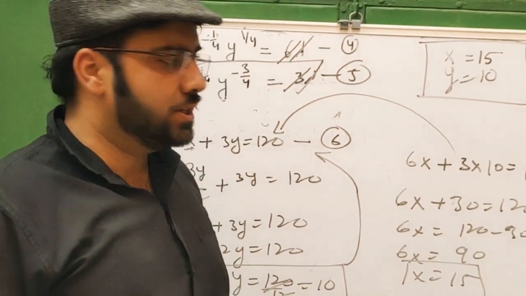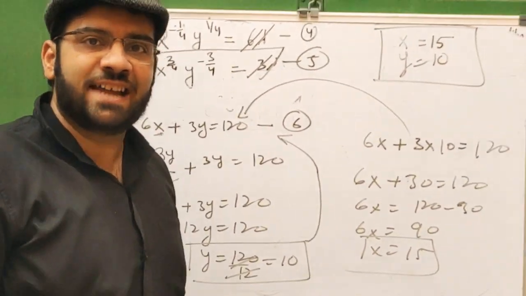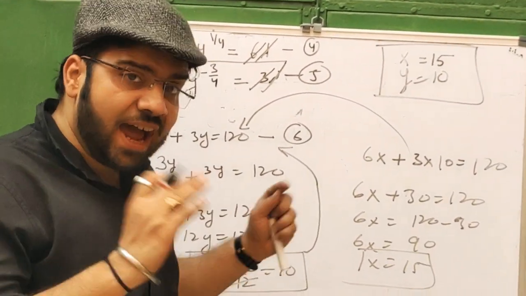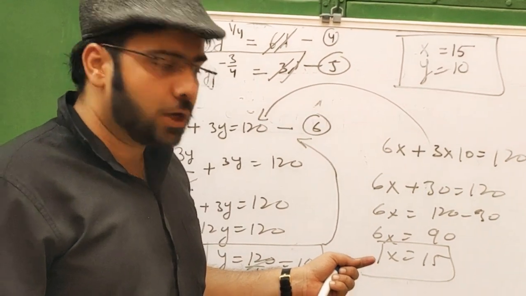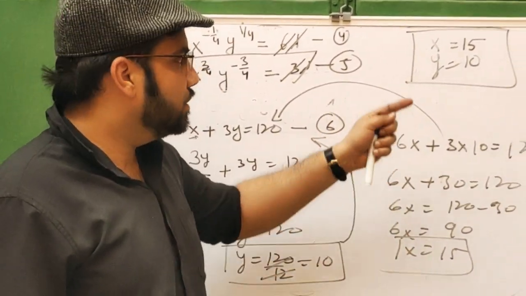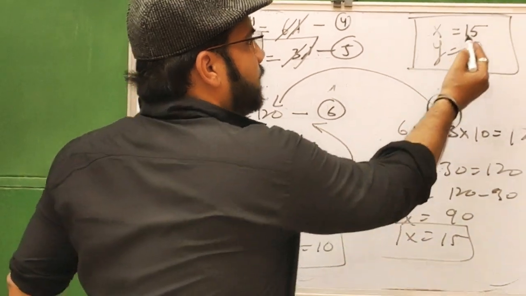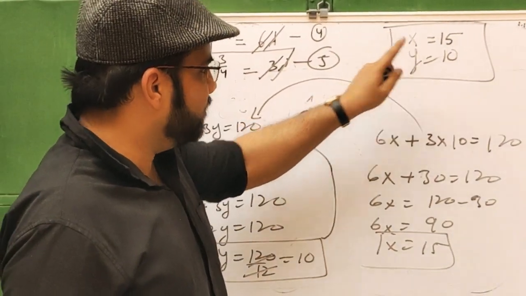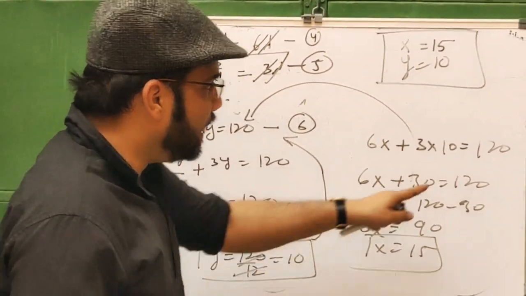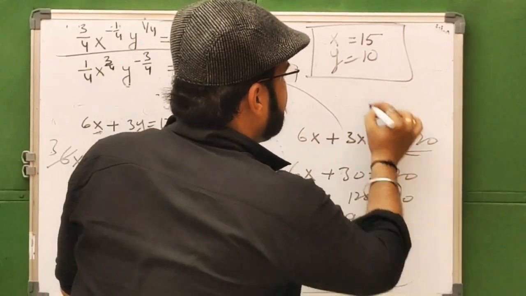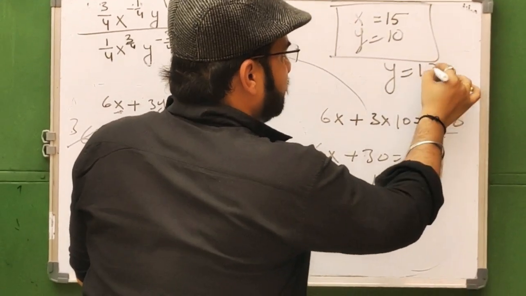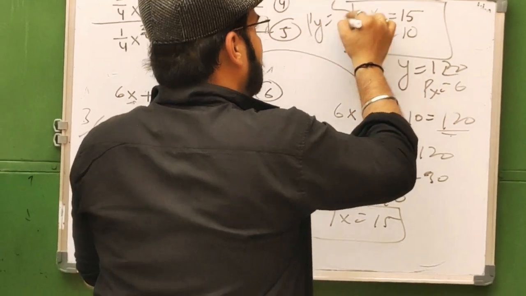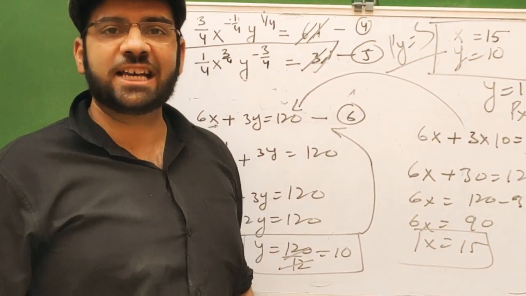It means that this choice of bundle provides the highest level of satisfaction, the equilibrium of utility, if he purchases 15 and 10 units of X and Y subject to the budget 120. If his income is 120 and the price of X is 6 and price of Y is 3. This is the explanation of the consumer equilibrium.